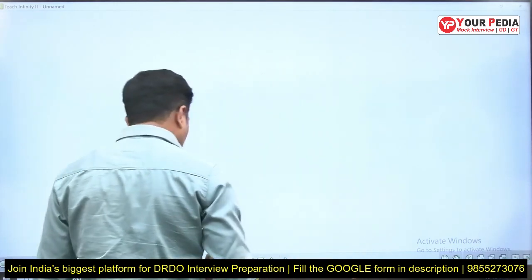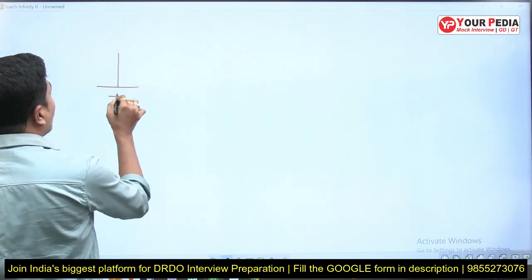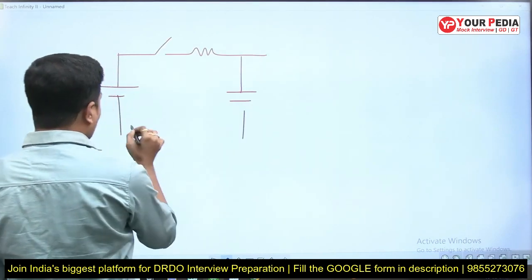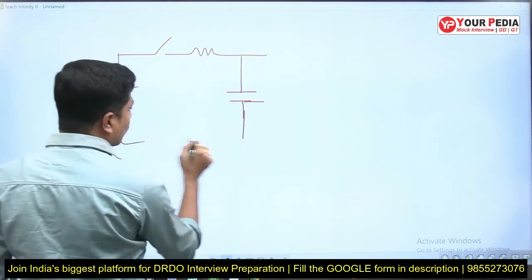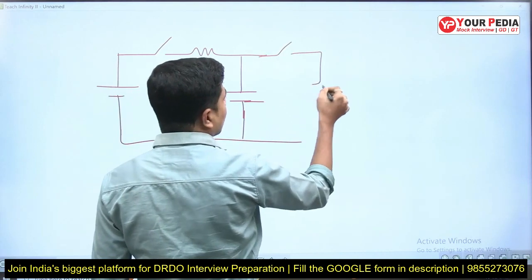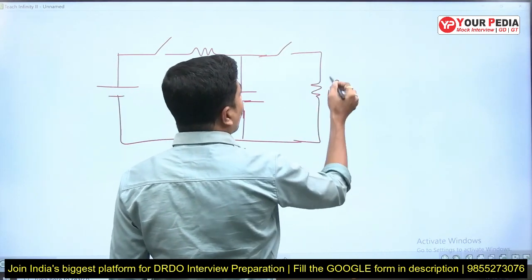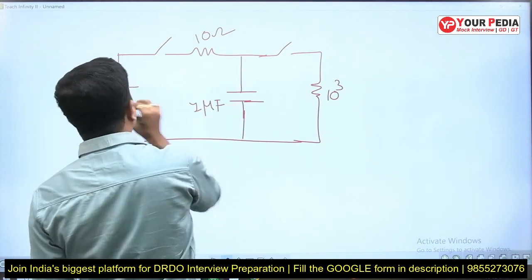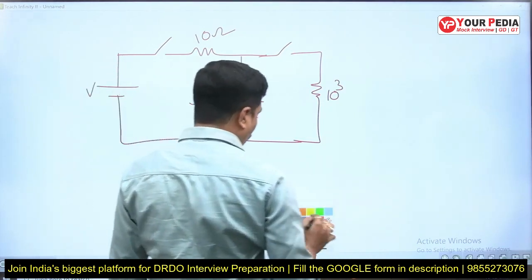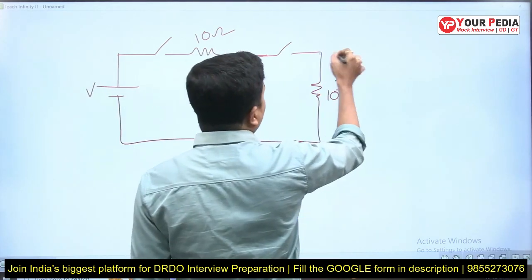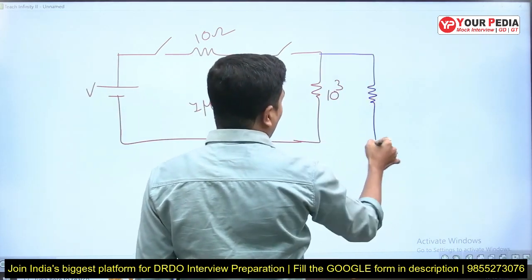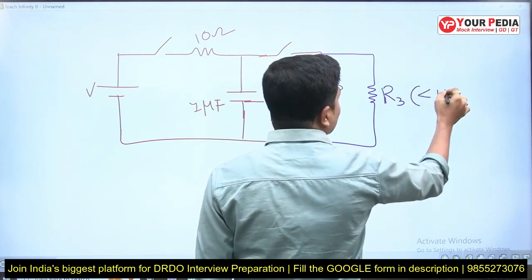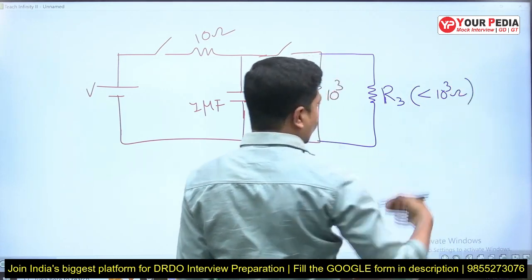Now we have the circuit, that is this one, voltage source. This is the resistance R1. We have nothing to do with the R1 now. Now we want to decrease the discharging time constant. This is a 1k ohm, this is 10 ohms, this is 1 microfarad, this is some voltage V. Value is not mentioned, not required to mention even. Now connect a resistance here, R3, whose value is less than 1000 ohms.